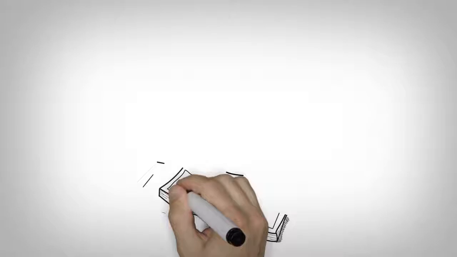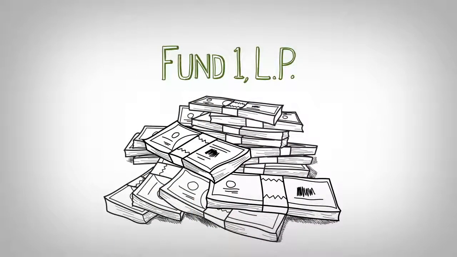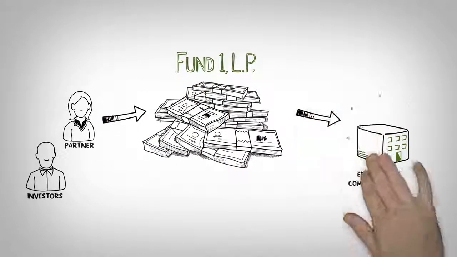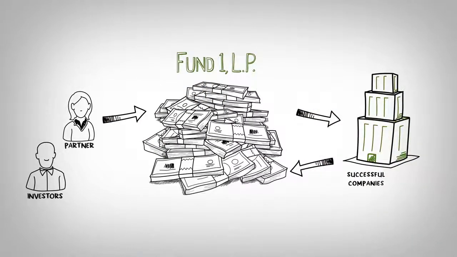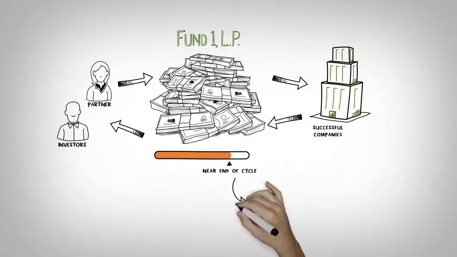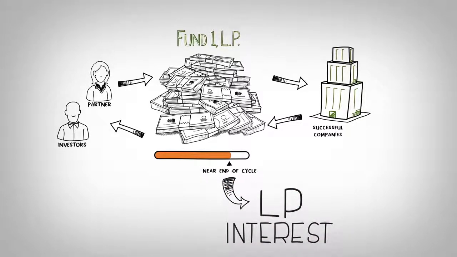The capital raised to invest in these companies is put into a fund. We'll call it Fund 1 LP. As these companies mature and sell for profit, the distributions flow to the fund and then ultimately to the investors and fund managers. In this scenario, the investor or partner can contribute their interest to a DAF when their LP fund interest is near the end of its cycle.